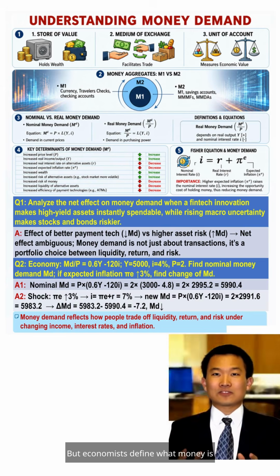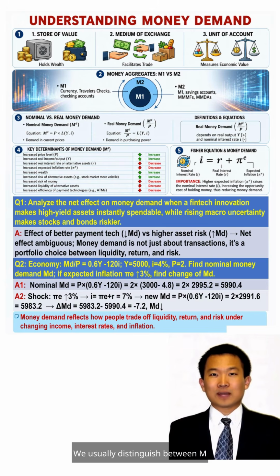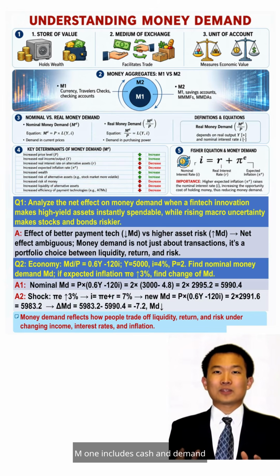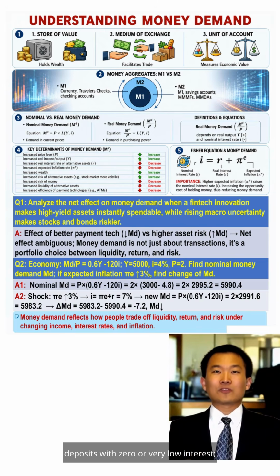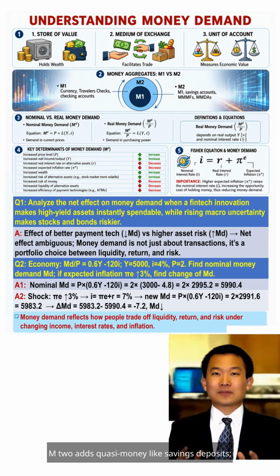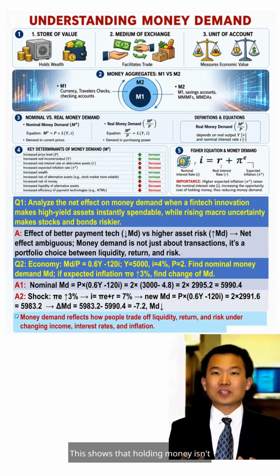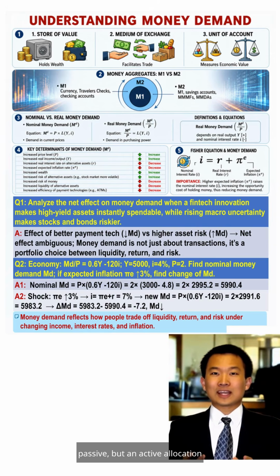But economists define what money is with even more precision. We usually distinguish between M1 and M2. M1 includes cash and demand deposits with zero or very low interest. It's perfectly liquid and ready for immediate payment. M2 adds quasi-money like savings deposits. It's slightly less liquid, but typically earns interest. This shows that holding money isn't passive, but an active allocation relative to other assets.